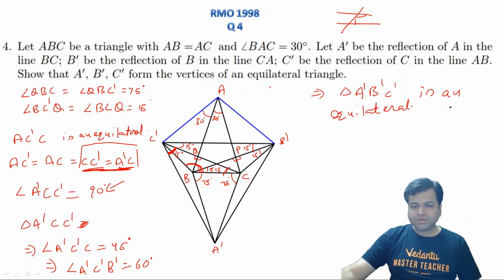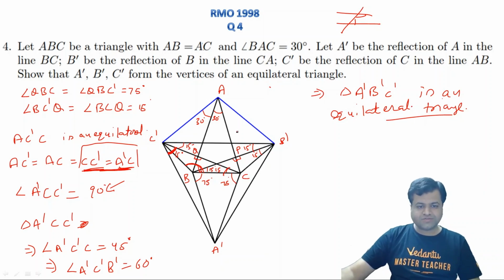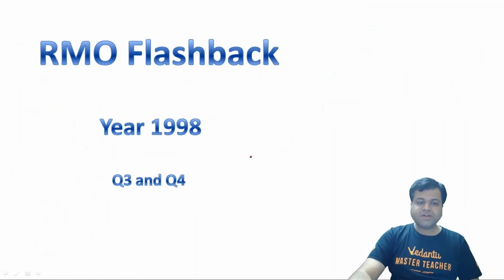So this is a simple question based on angle chasing, right? But yes, sometimes it becomes a little tough, right? So this is what we should do in this question. So that was a simple question of geometry. So that's it from today's session. Today we have discussed question number 3 and 4 of year 1998. In the next session we will be discussing the next 2 questions of year 1998.